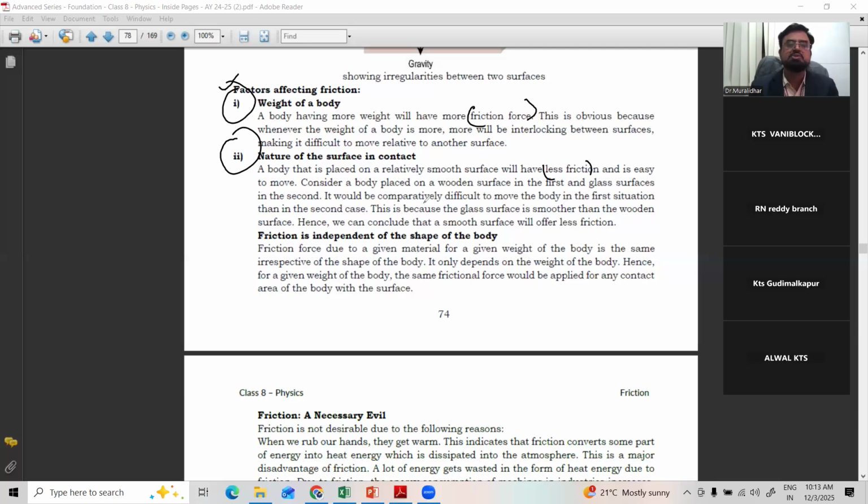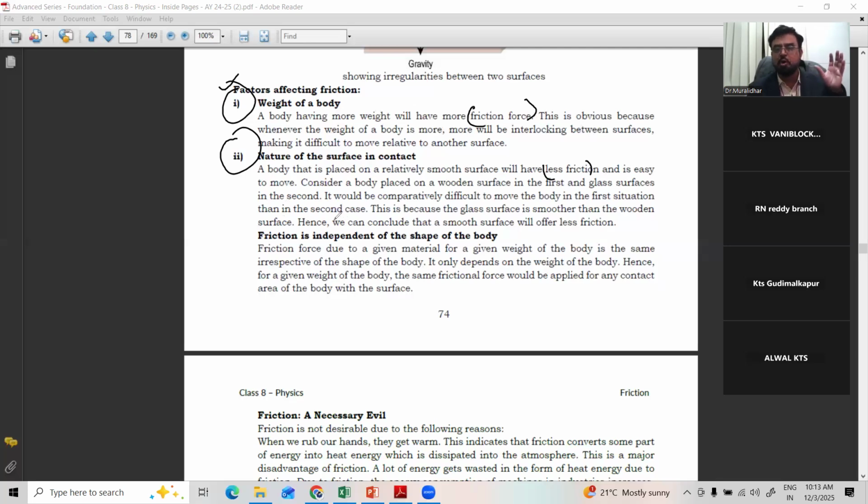Consider a body placed on a wooden surface in the first case and on a glass surface in the second. Two surfaces are taken: one is wooden, one is glass. Glass is the smooth surface, wooden is the rough surface. You place the same body on each. It would be comparatively difficult to move the body on the first surface than on the second one.